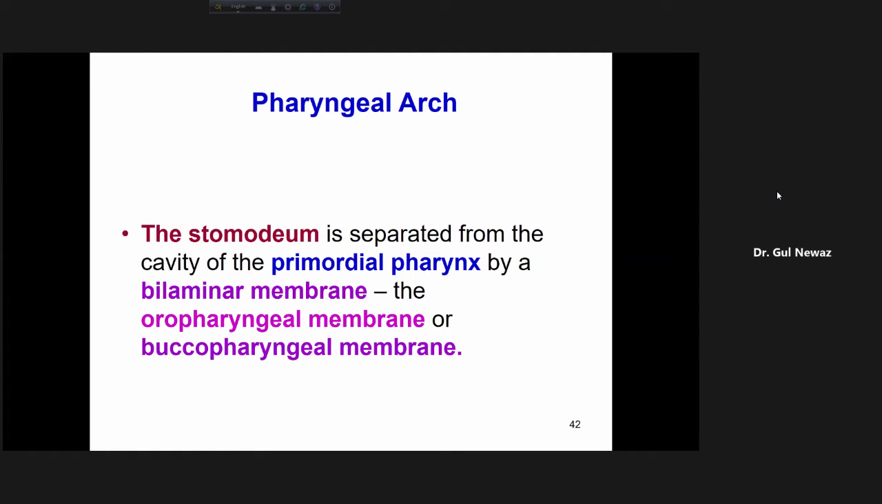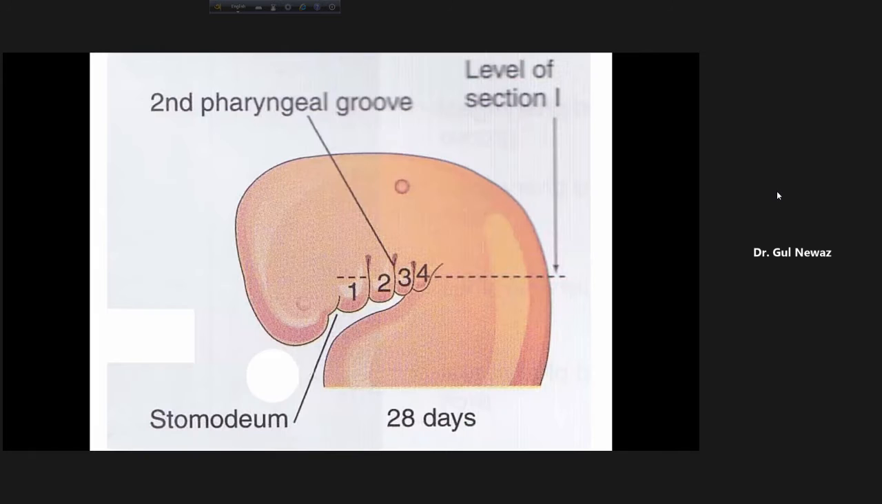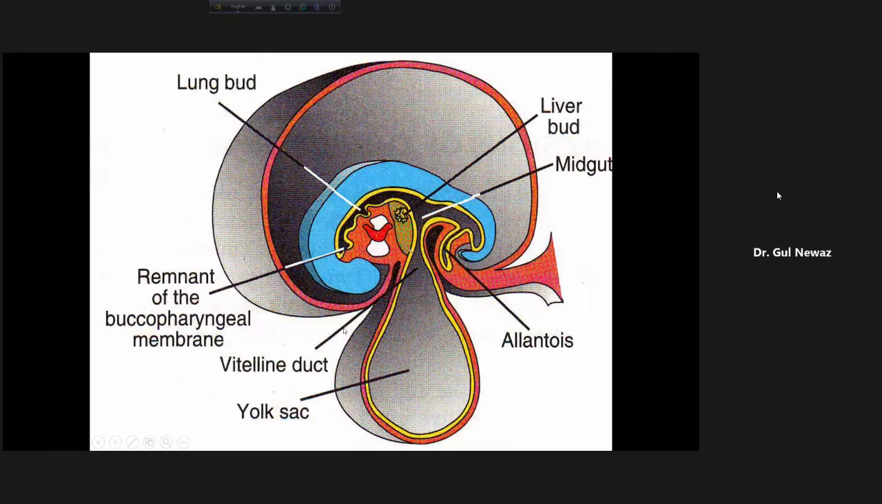Next, the stomodium is separated from the cavity of the pharynx by a bilaminar membrane. Bilaminar means two layers, the oropharyngeal or buccopharyngeal, I told you. Just here lies the buccopharyngeal membrane, and here lies the pharyngeal tube. During the 26th day, this buccopharyngeal membrane will tear or disappear, and the pharyngeal or gut tube will communicate with the amniotic cavity here.